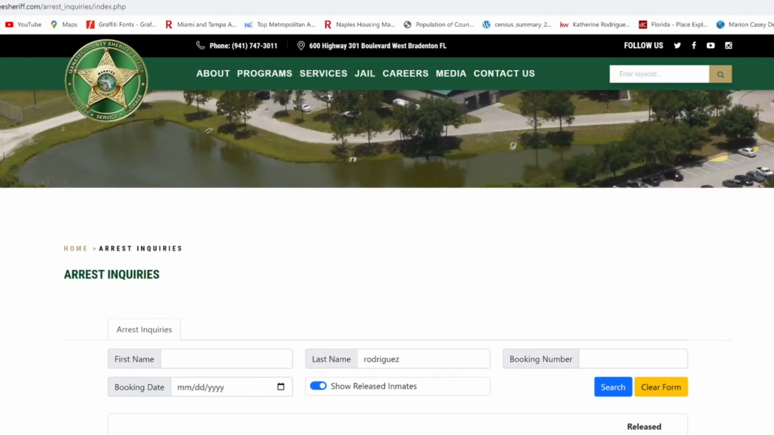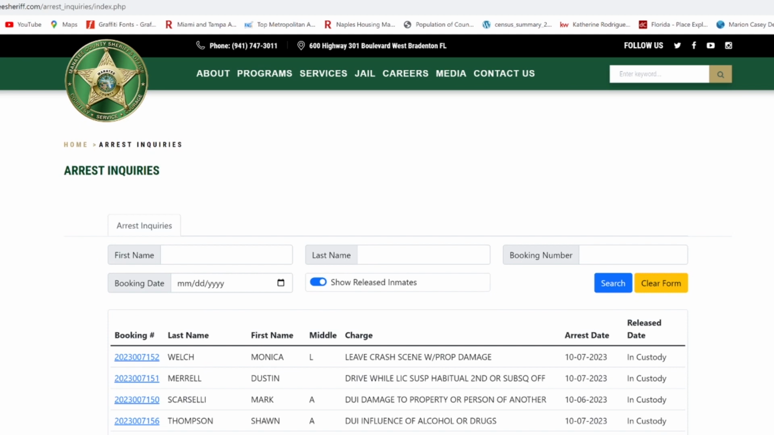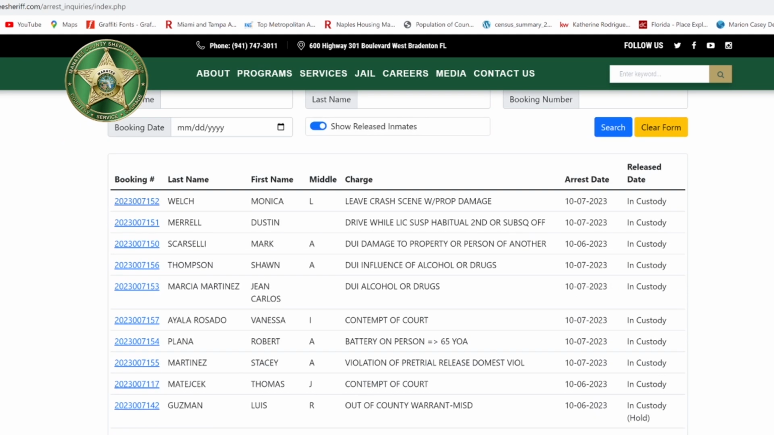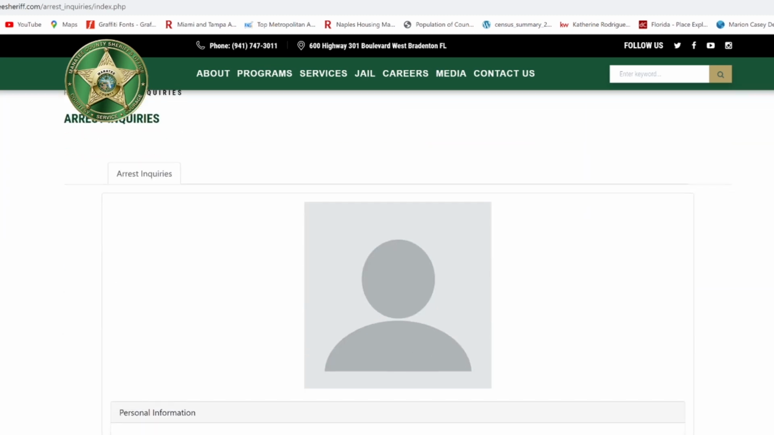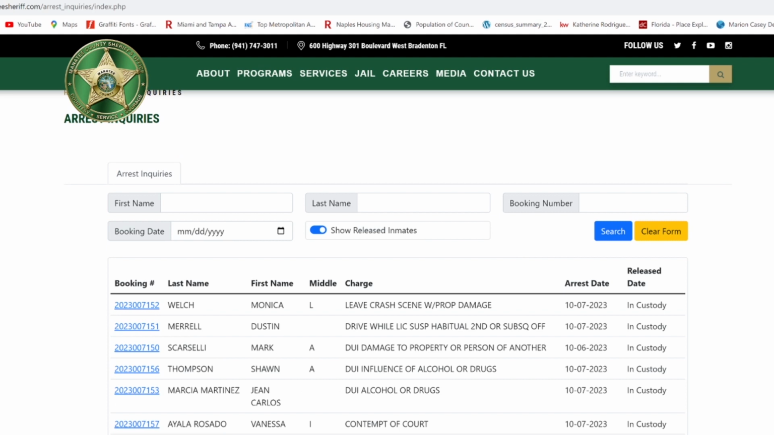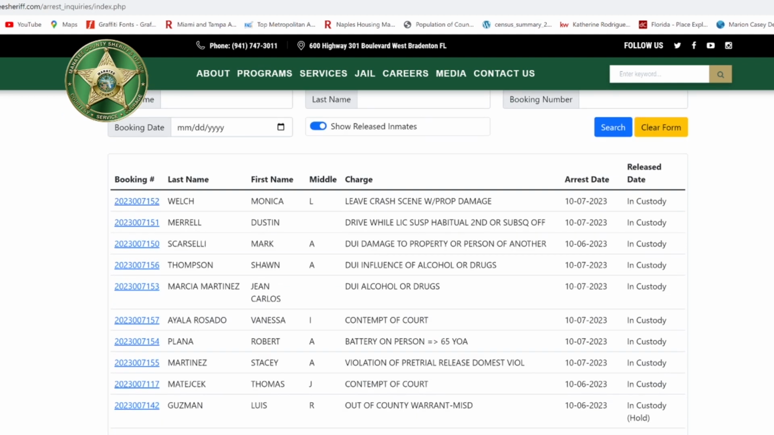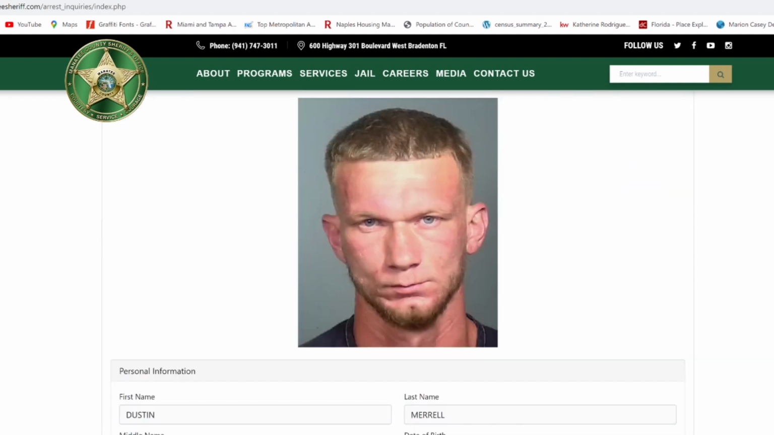So let's go back to the main page. When you go back to the main page just for a general search, it's just going to give you all of the recent arrests. So the most recent arrest is Monica. She left the scene of a crash with property damage. Let's look at her real quick. There's no photo for her yet because she's a recent arrest. Driving with a suspended license. Let's look at Dustin real quick. There's Dustin, and Dustin was driving with a suspended license.